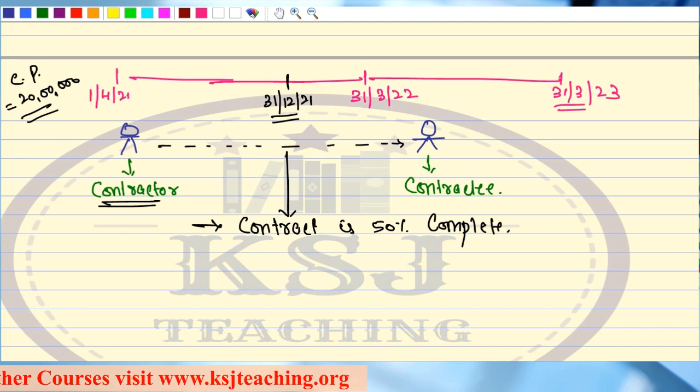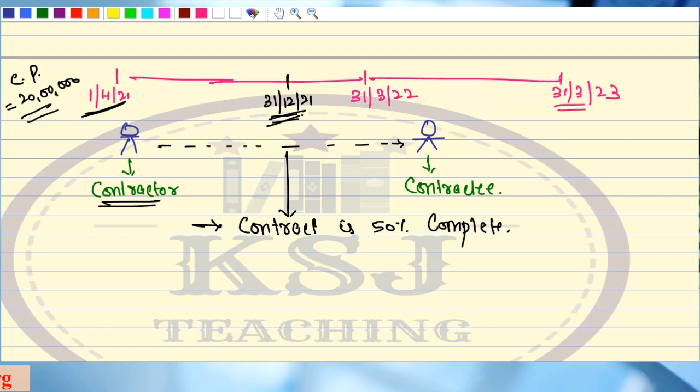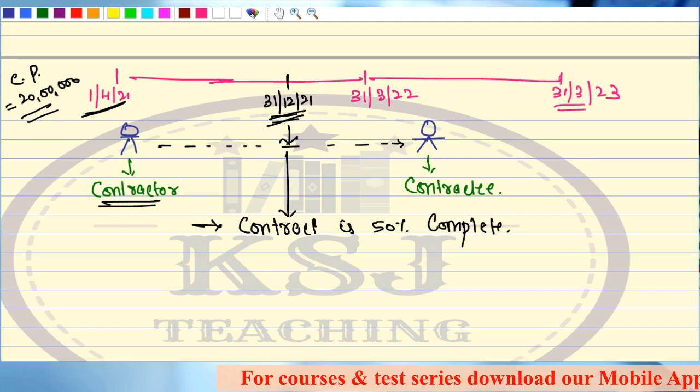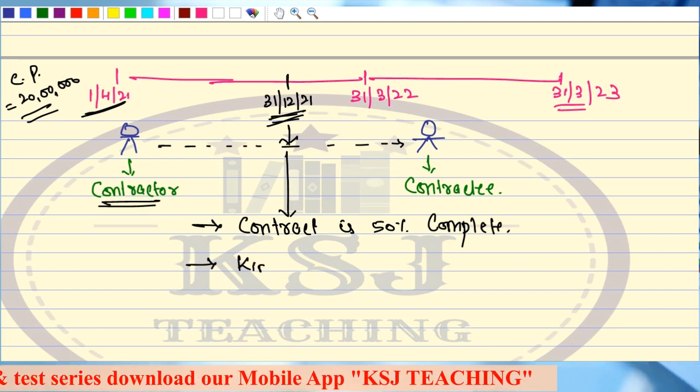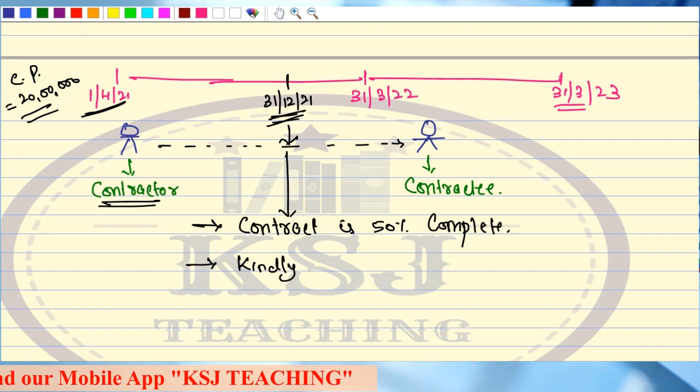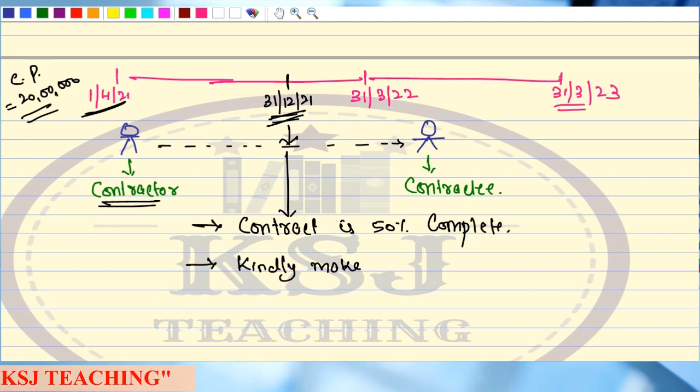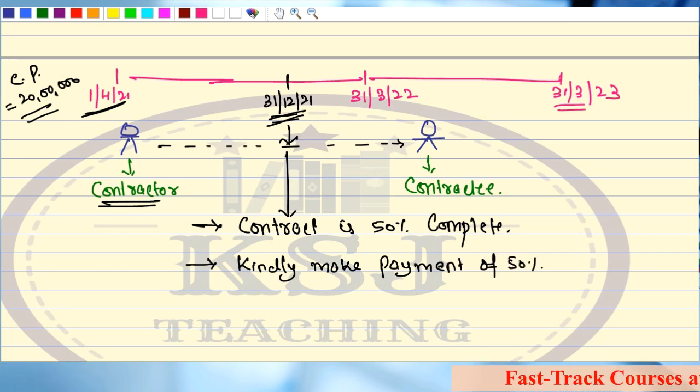He needs some money. So this project which started on 1st of April, we are standing on 31st of December. On this date, the contractor visits the contractee and he says, sir, the contract is 50% complete, right? Second thing he says, kindly make payment of 50%. So what is he demanding, sir?